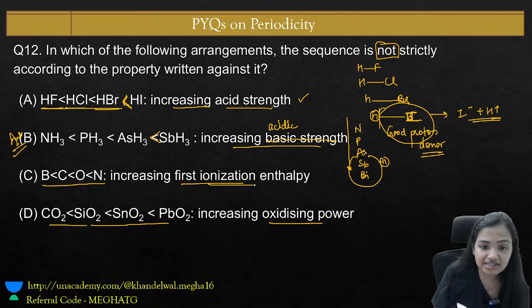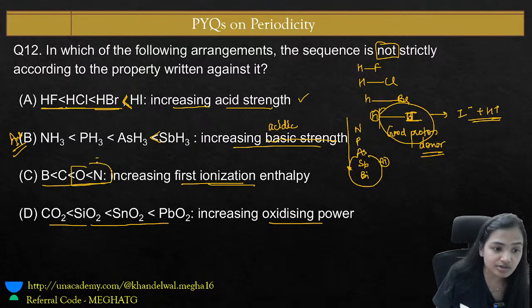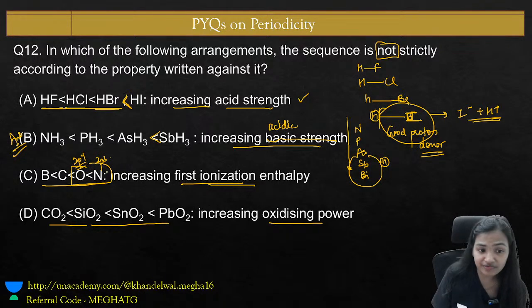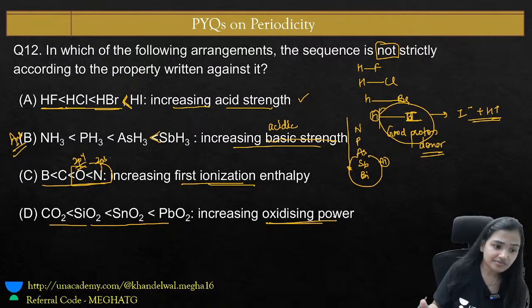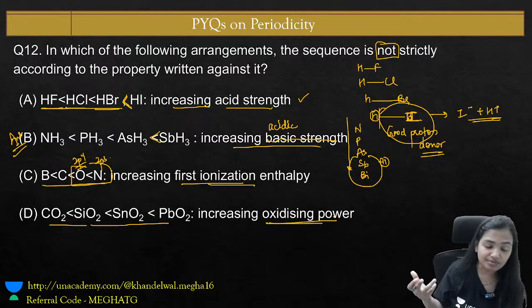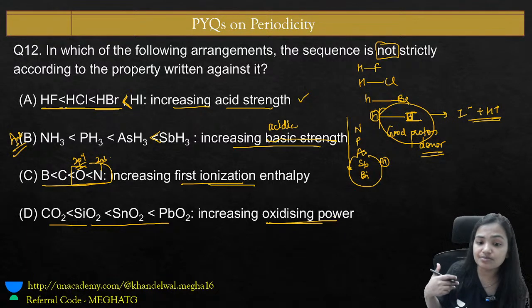If you look at ionization energy, as I just told you, nitrogen being 2p3 will have more ionization energy, because it is easy to remove an electron from 2p4 to gain the extra stability, but not from nitrogen. And what about increasing oxidizing power? Yes, absolutely, they are all dioxides, so as we go down the group, the oxidizing power increases.